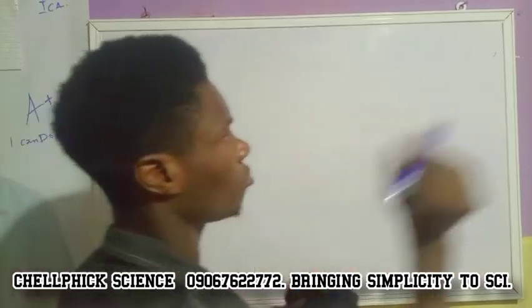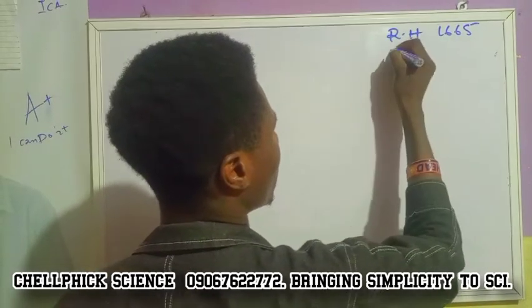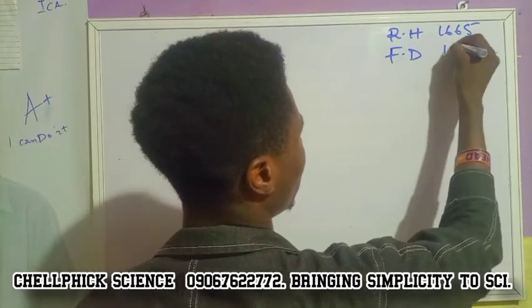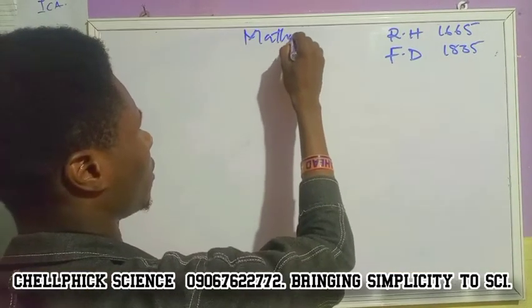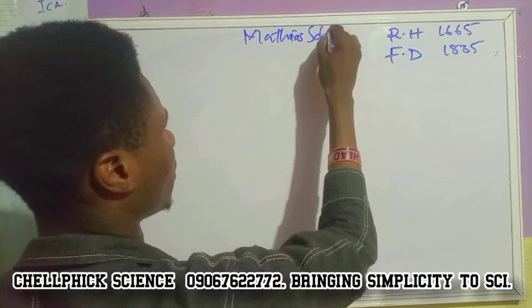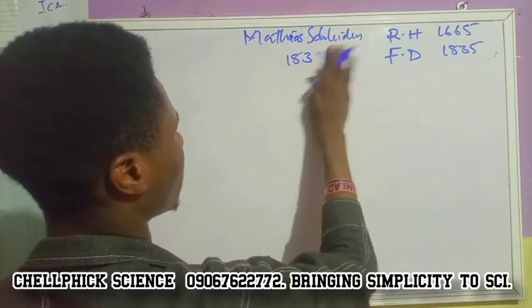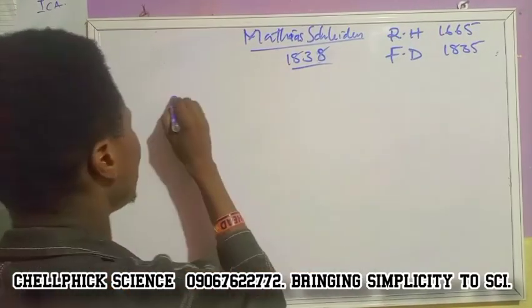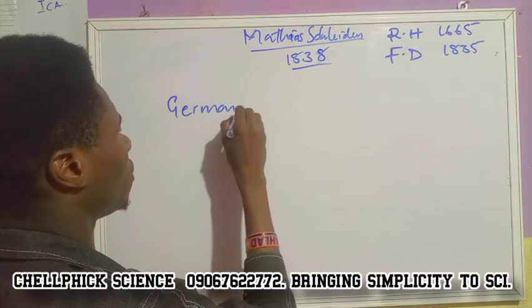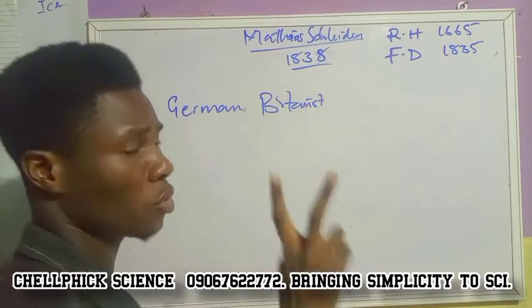So we have seen two scientists, Robert Hooke in 1665, Felix Dujardin in 1835. The next scientist now is Matthias Schleiden. That happened in 1838. Matthias Schleiden is a German botanist. As you all know, biology is divided into two branches.